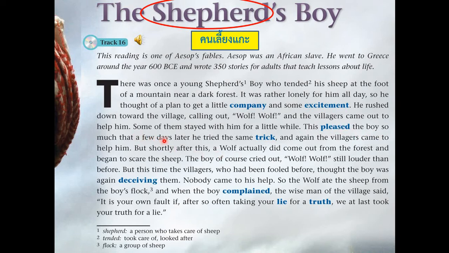Because of the trick, the shepherd boy tried it every day, the same trick. Now the villagers noticed that the shepherd boy is telling a lie. He deceived them.